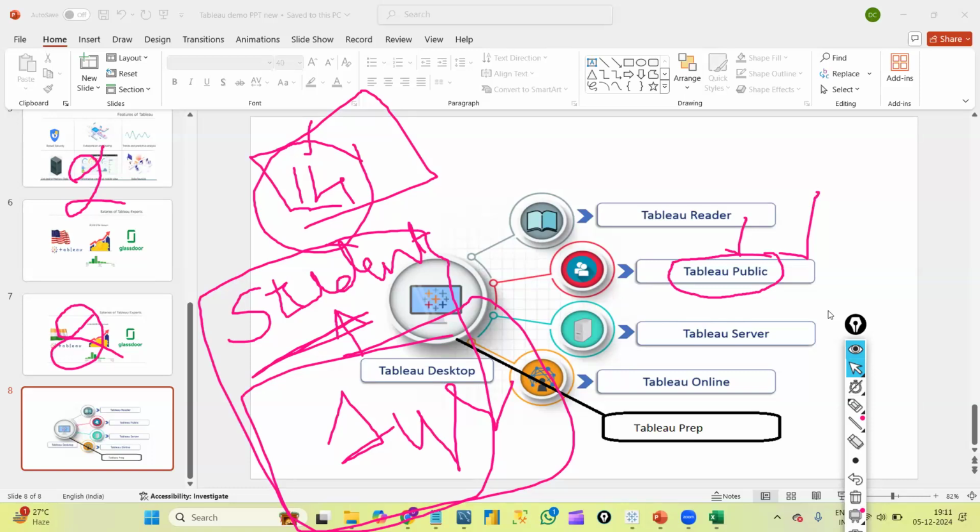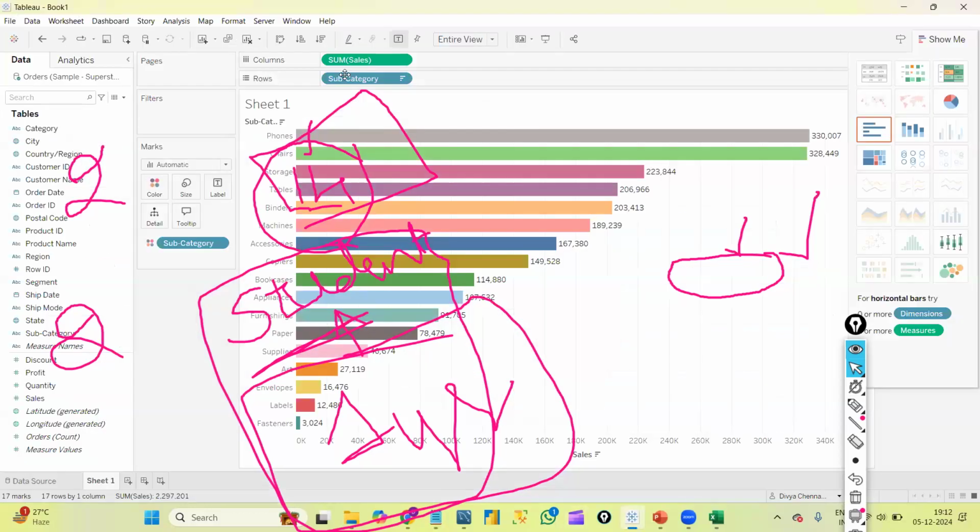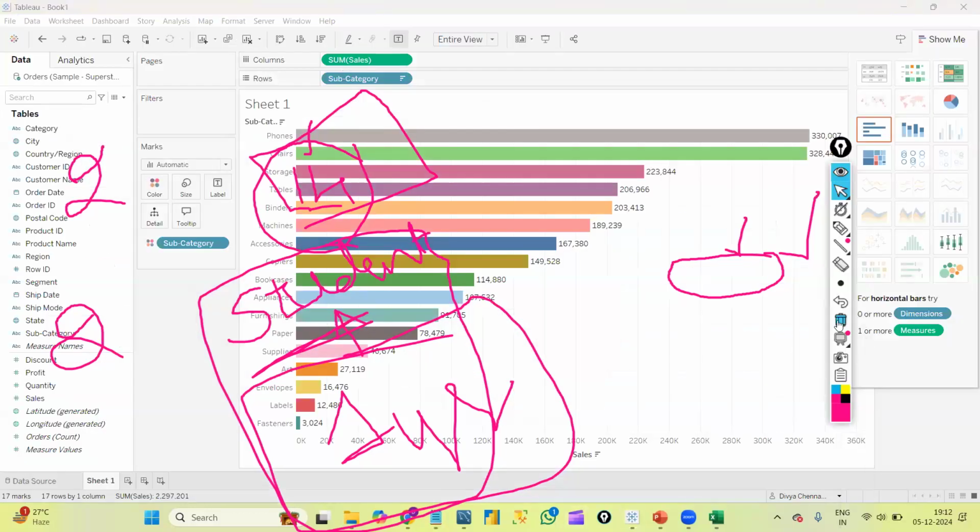No coding, no coding. That is the main advantage of Tableau. No coding is involved. Any students, any non-IT students, everyone can learn Tableau very easily. But we need to learn SQL to some extent. Obviously, in SQL we will learn only syntaxes. That is not coding, right? Again, in Tableau, no coding. Only by using some drag and drops, some right clicks, and the calculated fields I mentioned. Let me just show you very quickly here. All those things are again inbuilt functions only.